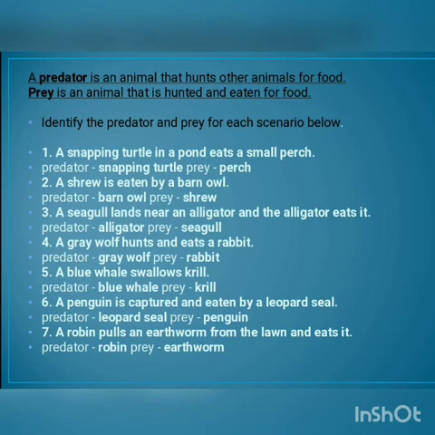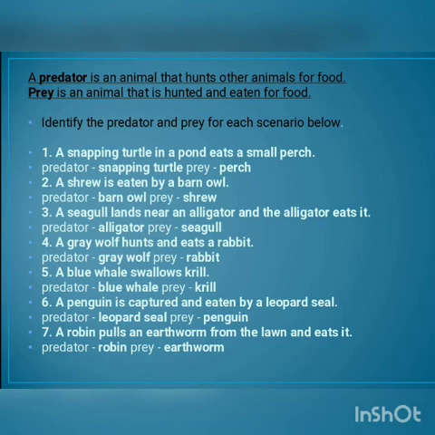Next one, fifth one. A blue whale swallows krill. Now a blue whale. Tell me whether it is a terrestrial food chain or an aquatic food chain. Where do we find blue whale? In water, in ocean.